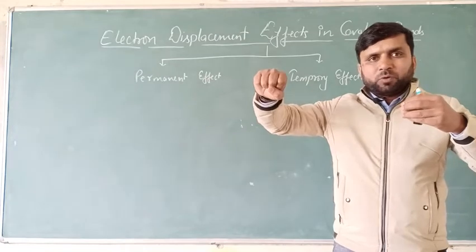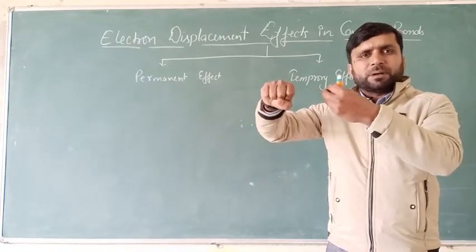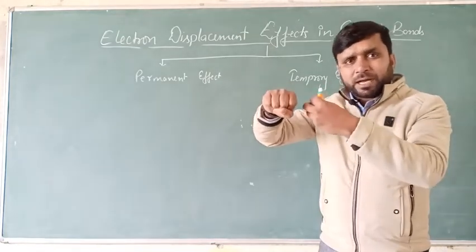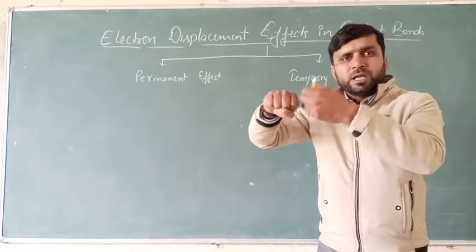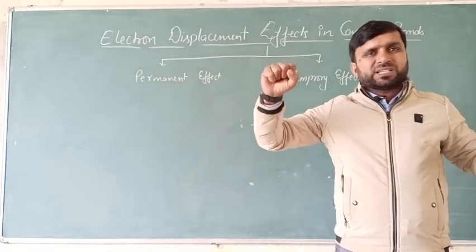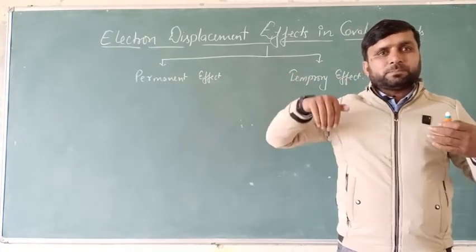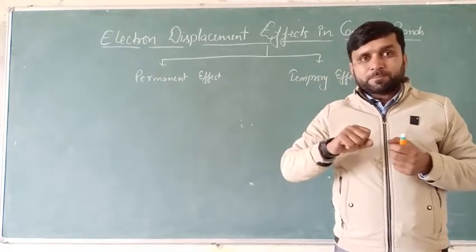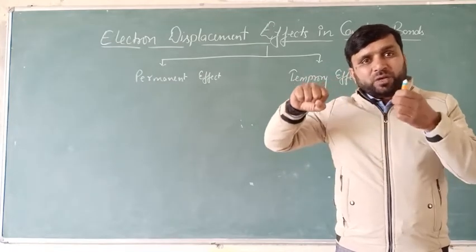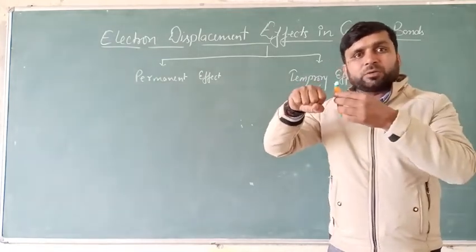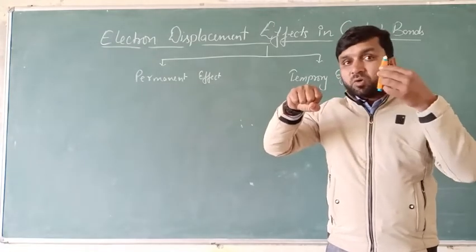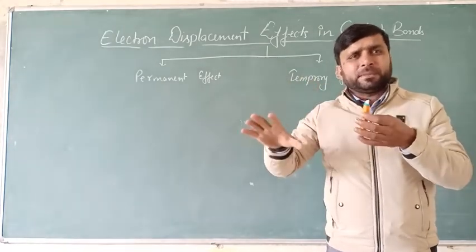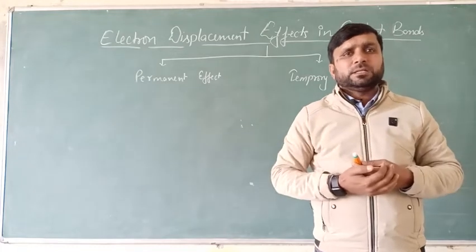Suppose this is your organic compound, and a reagent or some other molecule, an electrophile or nucleophile, comes into contact with it. When it comes into contact, at that time electron displacement will happen. As soon as this molecule is removed from here, the electron displacement will also end. It will come back to its original state. So because here the effect is for a short while, the electron displacement is only there when another external molecule or external agent is present. Because the presence of this external agent is temporary, for a time being only, this type of effect will be called the temporary effect.